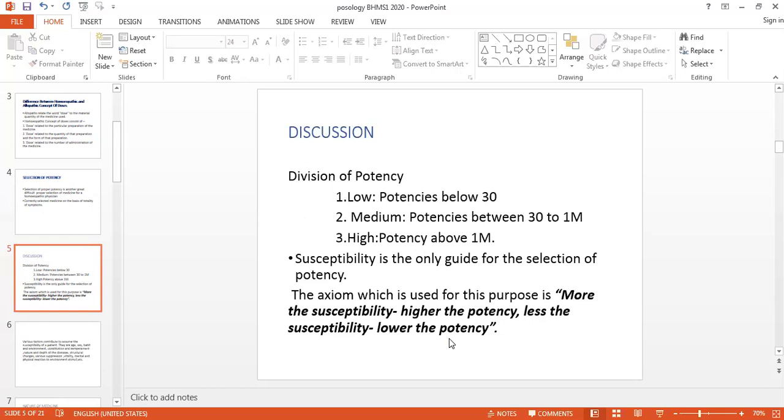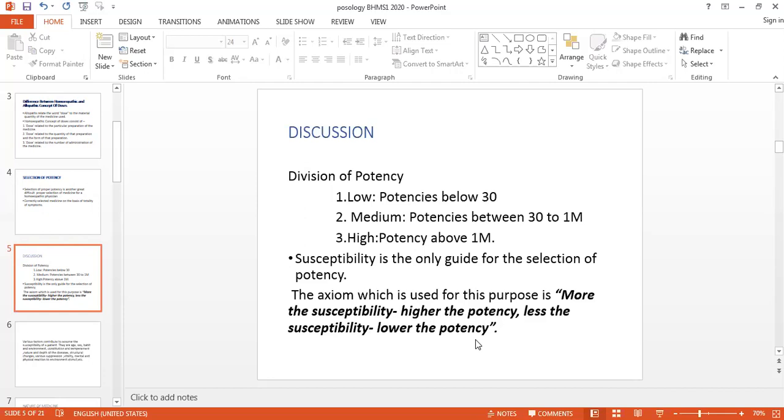If susceptibility means being inclined towards the disease, if you are more inclined toward the disease, if your immunity is very less, then you have to give the lower potency. If you are less inclined towards the disease, your immunity power is good, you only have mild symptoms, then you can prefer the higher potency. So this is the concept of susceptibility. More the susceptibility, higher the potency. Less the susceptibility, lower the potency. That we can follow.